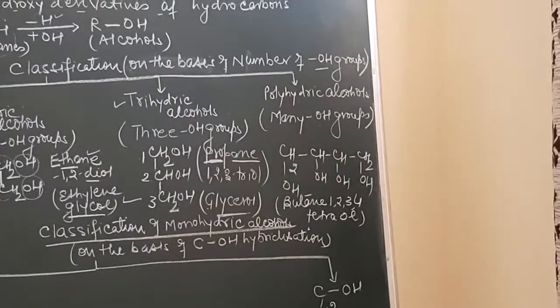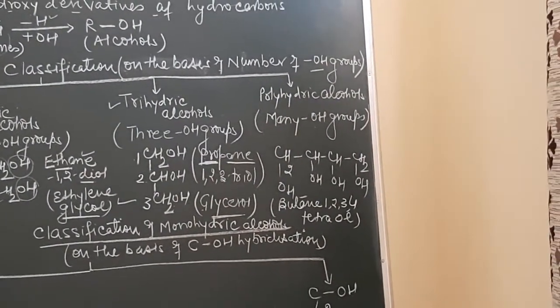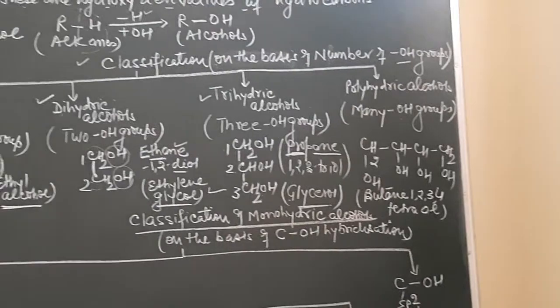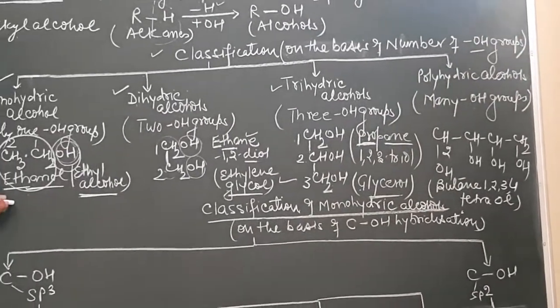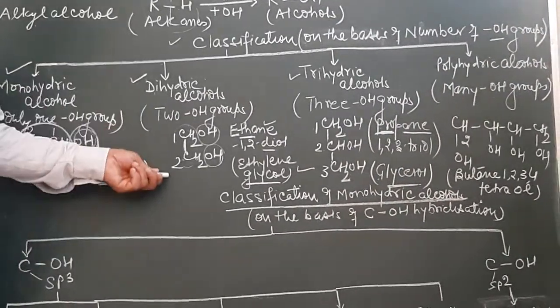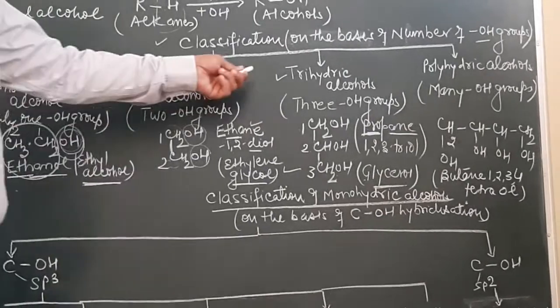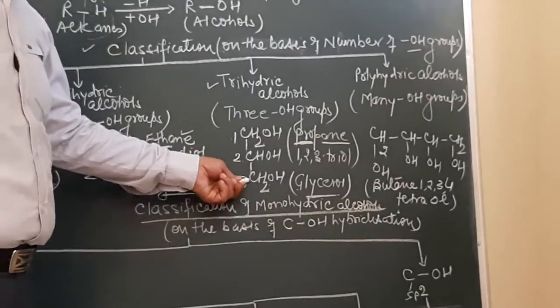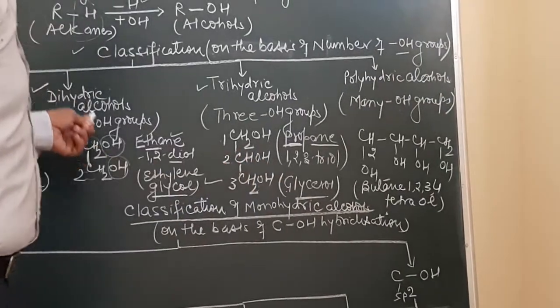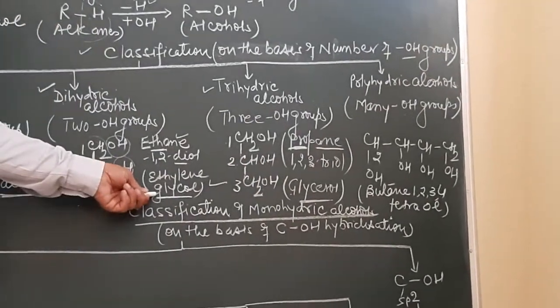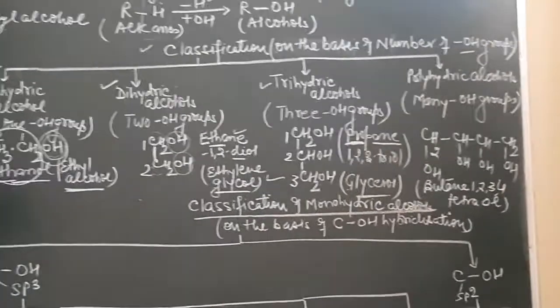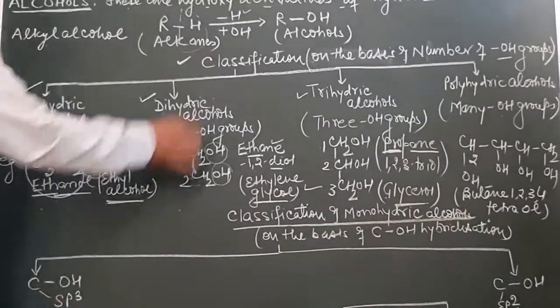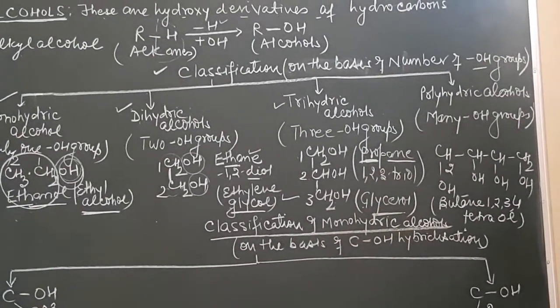So if we classify the alcohols on the basis of number of OH groups, they can be classified as monohydric alcohol, dihydric alcohol, trihydric alcohol. An example of trihydric alcohol is glycerol. An example of dihydric alcohol is ethylene glycol. Now, this was classification done on the basis of number of OH groups.